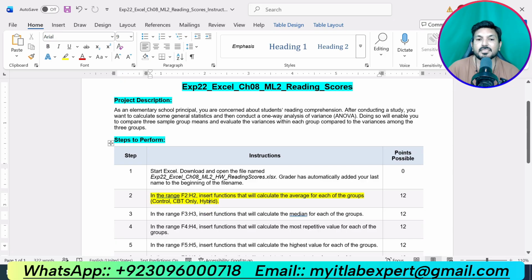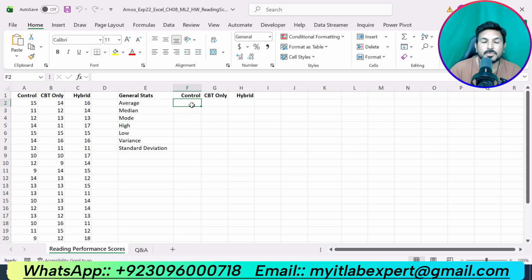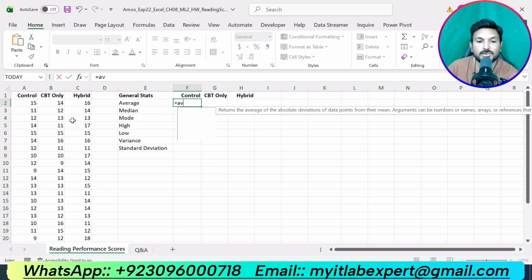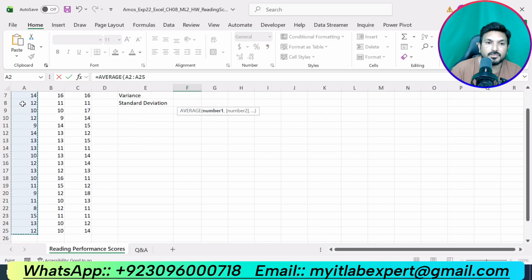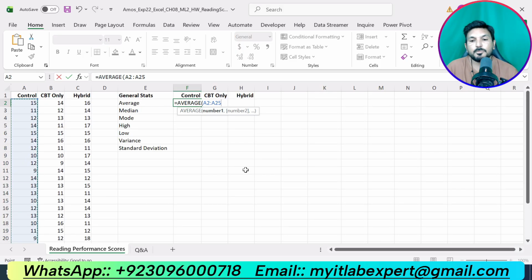Step number 2 of the assignment is saying in the range F2 up to H2 insert the function that will calculate the average of each of group, control, CBT only and hybrid. So we will go to cell F2 here, and here we are supposed to insert a function that will calculate the average for the control data. So we will type equal sign and we will type average. This is average function. Now we are supposed to select the data for the control that is given into the range A2 up to A25. This is the data for the control and press enter.